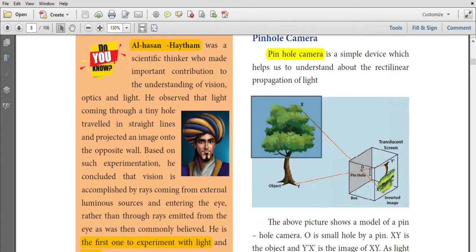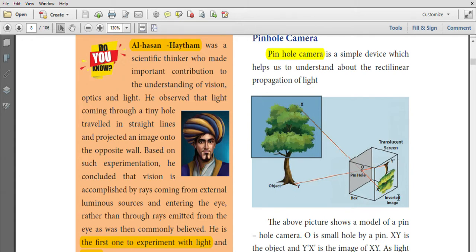You see the object through the hole. Keep the hole towards the distant object. The object's image is formed on the tracing paper.